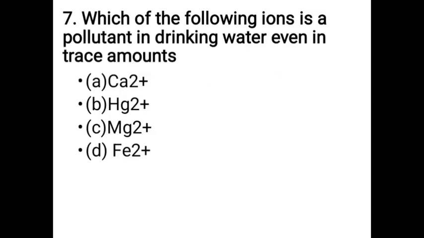Number 7. Which of the following ions is a pollutant in drinking water even in trace amounts? A. Calcium, B. Mercury, C. Magnesium, D. Iron.